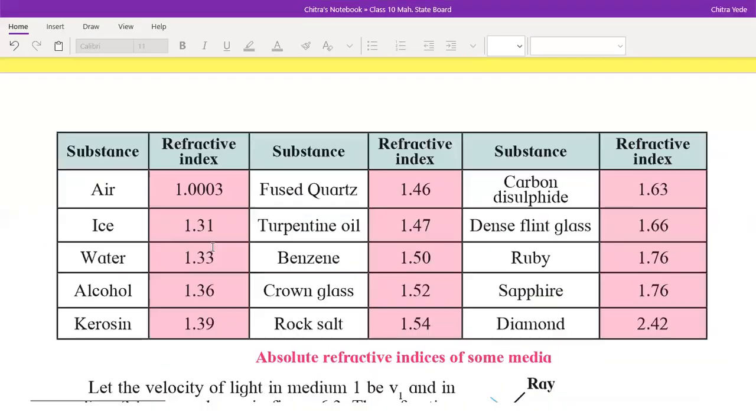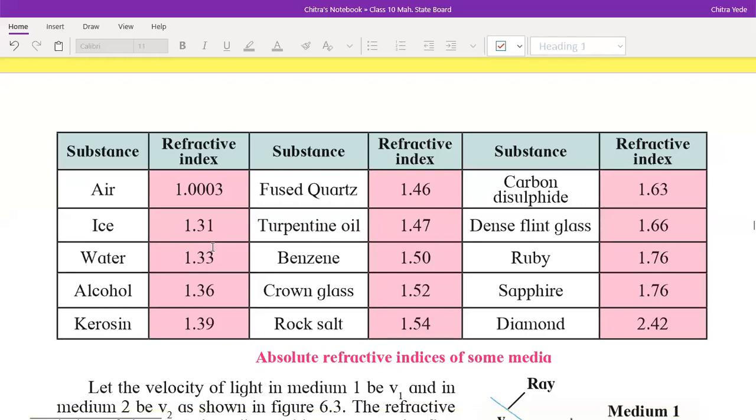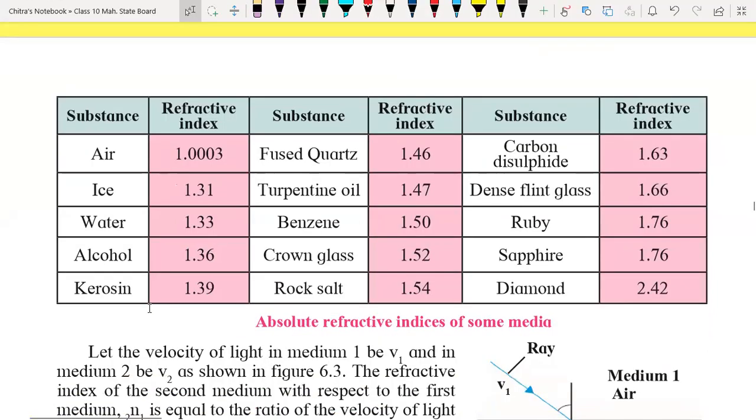This is the table which shows the absolute refractive index for different media. Here we have air, ice, water, alcohol, kerosene, fused quartz, turpentine oil, benzene, crown glass, rock salt, carbon disulfide, dense flint glass, ruby, sapphire, and diamond. These are the absolute refractive indices of different media, compared with vacuum. Take a screenshot. This is very important.